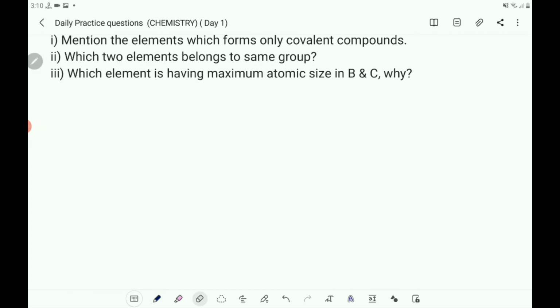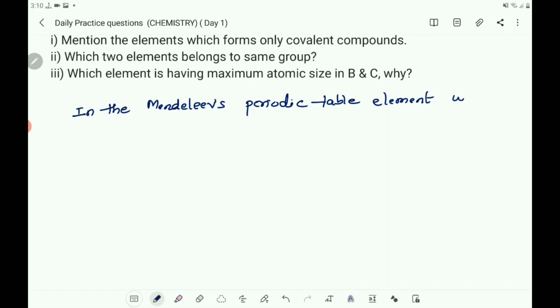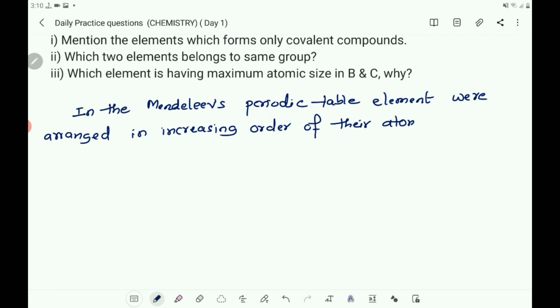So you write that in the Mendeleev's periodic table, elements were placed or arranged in increasing order of their atomic masses. It has many anomalies.